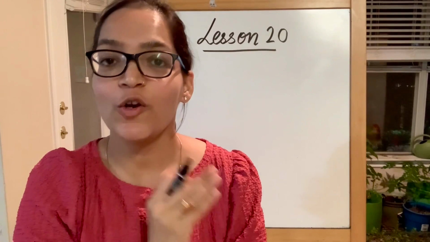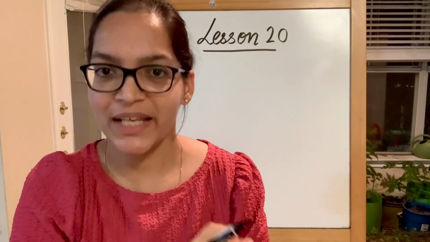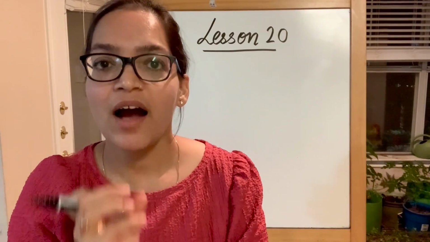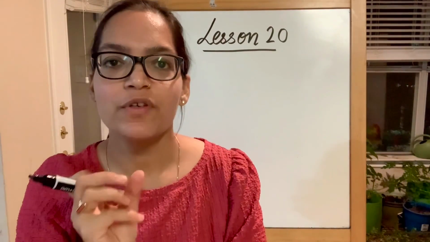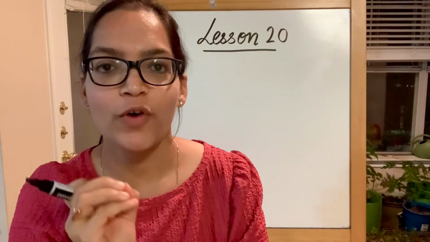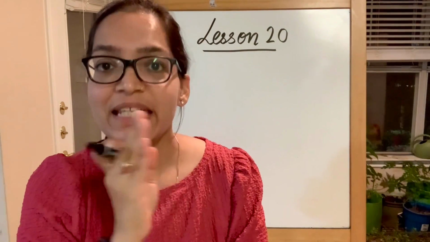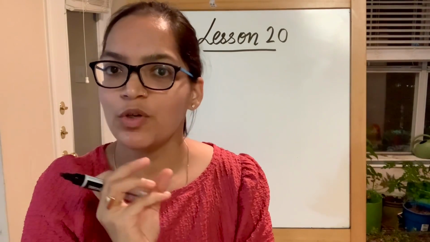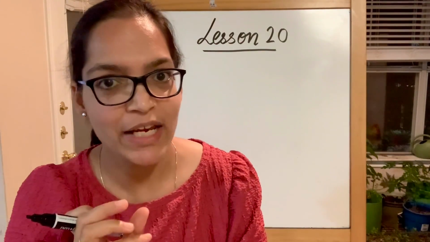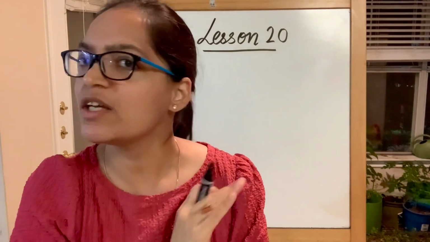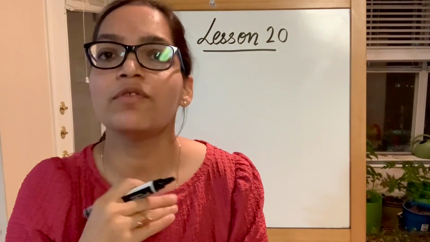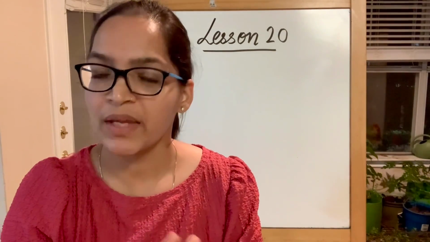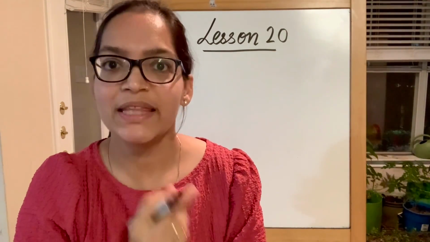We are doing the long vowel sound of alphabet A. We have covered the words which end in E and how that E makes a difference when we produce the sound of our vowel A. If there is an E at the end of the word, then we know that the A is producing the sound of long vowel A, which is A. And if there is no E at the end, then we keep on producing the short vowel sound of A, which is A. Now let's cover more words in these families.